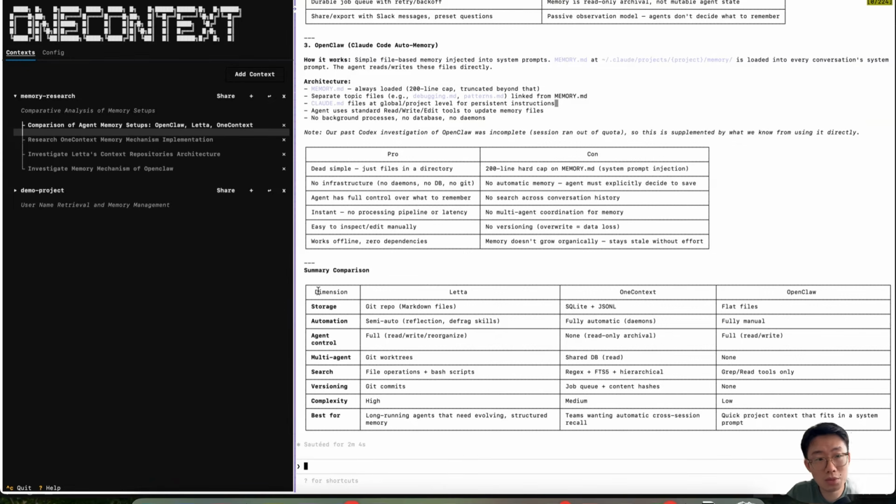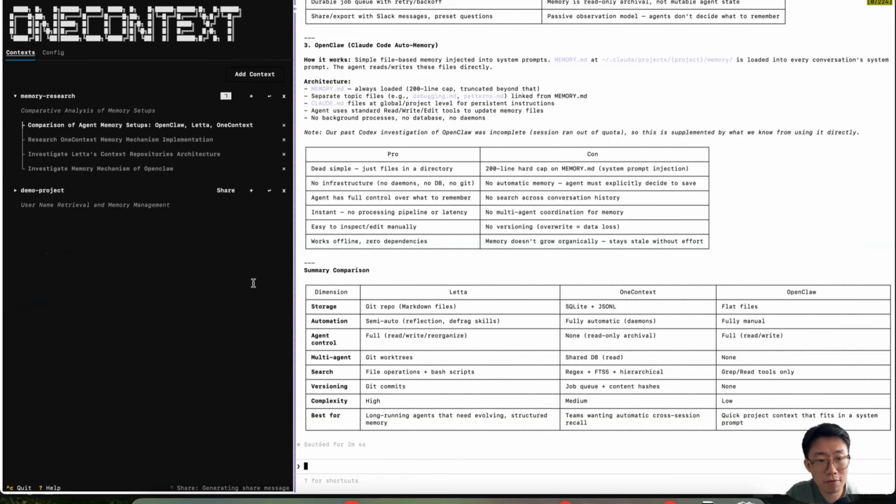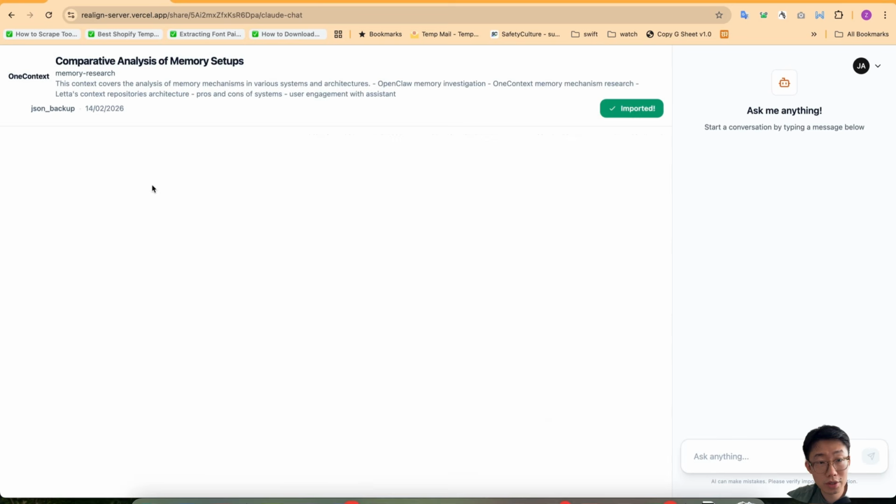And if you have teams working together, this becomes a really good tool since all of you can contribute to the same knowledge graph. And they actually have this share button as well. So I can click on that. It will ask me to confirm. But once confirmed, it will return me a link, which I can copy. This basically creates this URL where people can talk to a simple chatbot, but loaded with the conversation context that we had here.